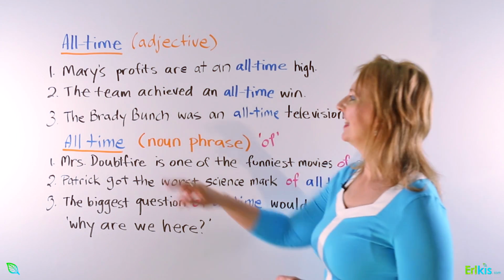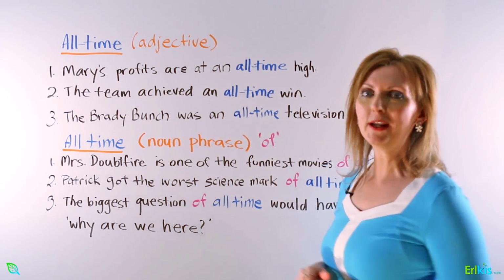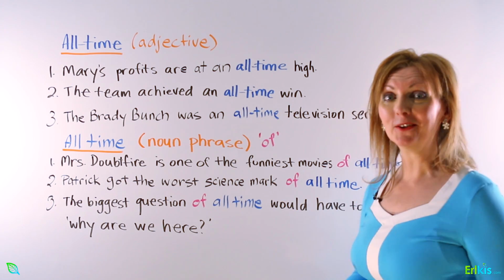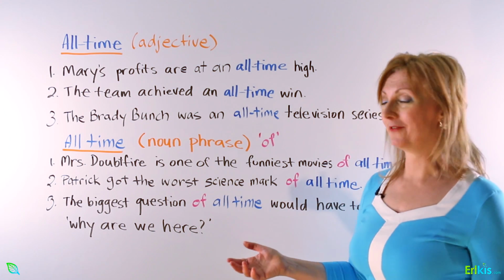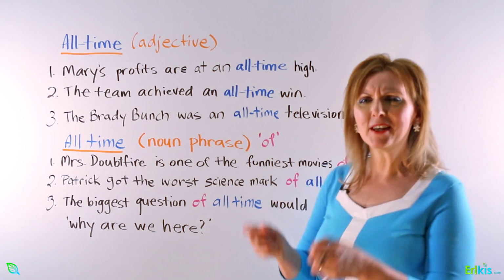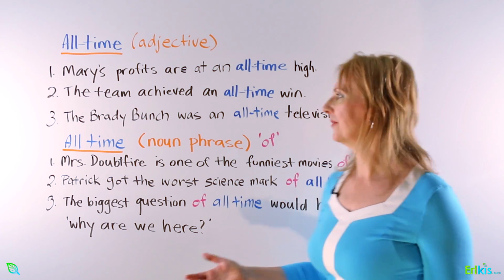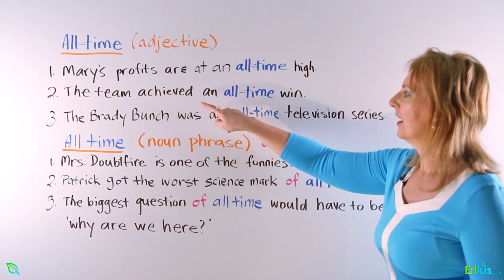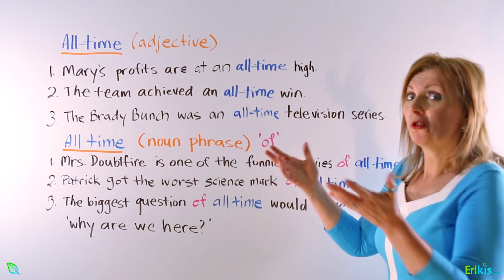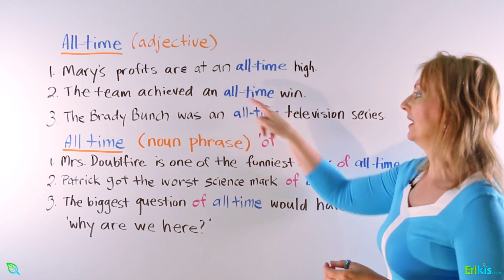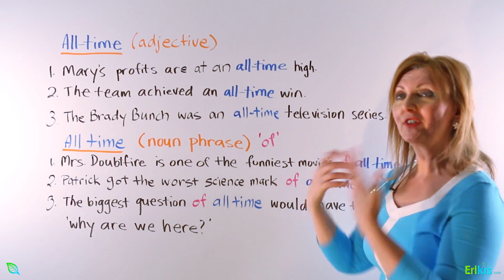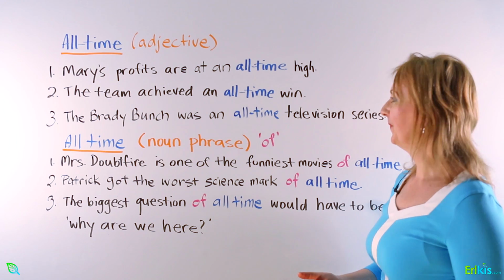Number 2, the team achieved an all-time win. We've got a cricket team and they do pretty well. And maybe they've been playing for at least 5 years. But now they're winning all the time. They're doing better than any time that they've been together. So they're at an all-time win. They've achieved an all-time win. So they've just won and they've never been able to win like this before.